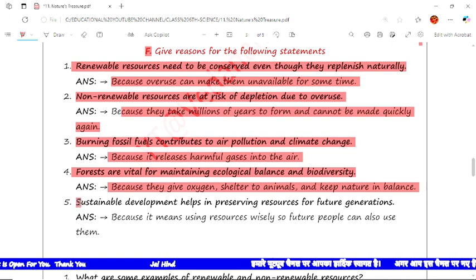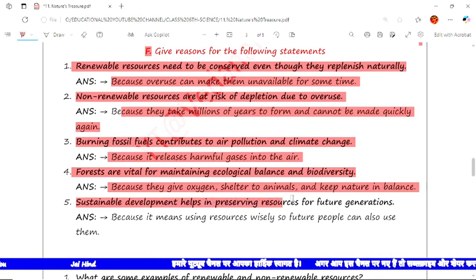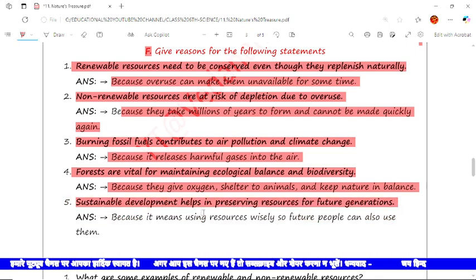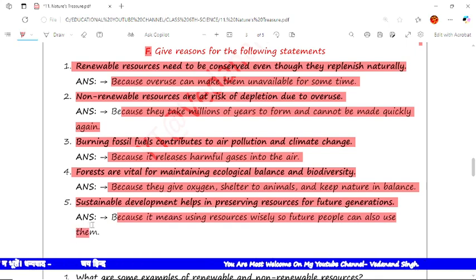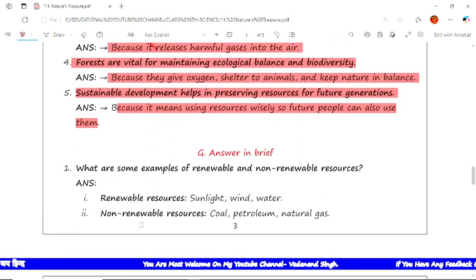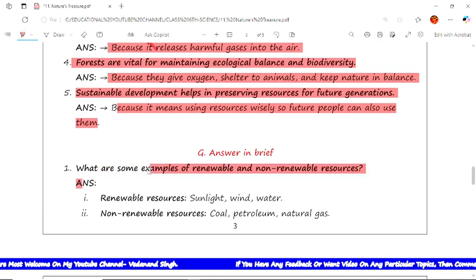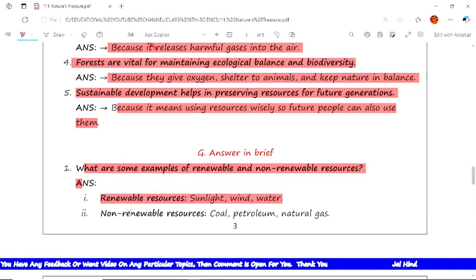The next is, sustainable development helps in preserving resources for future generations. The reason is it is because it means using resources wisely so future people can also use them. The next type of question is answer in brief. The first question is, what are some examples of renewable and non-renewable resources? The answer is, renewable resources like sunlight, wind and water, and non-renewable resources are coal, petroleum and natural gas.